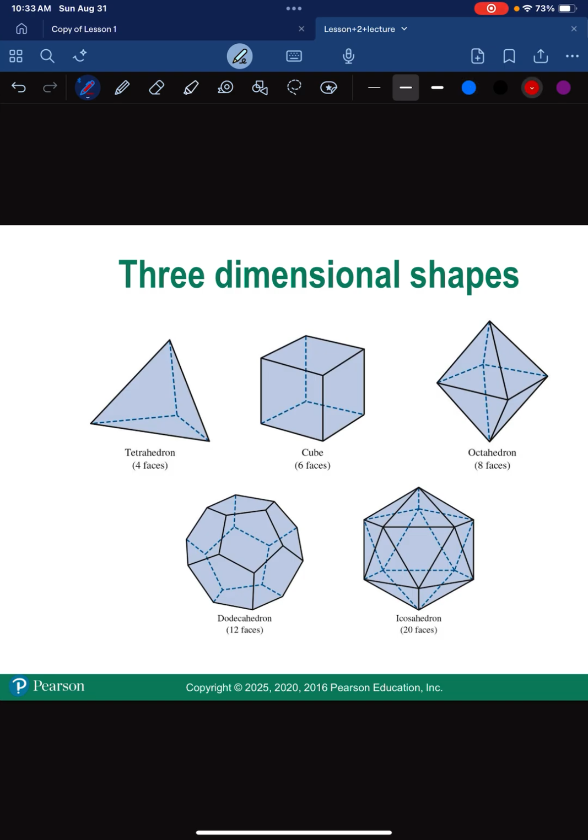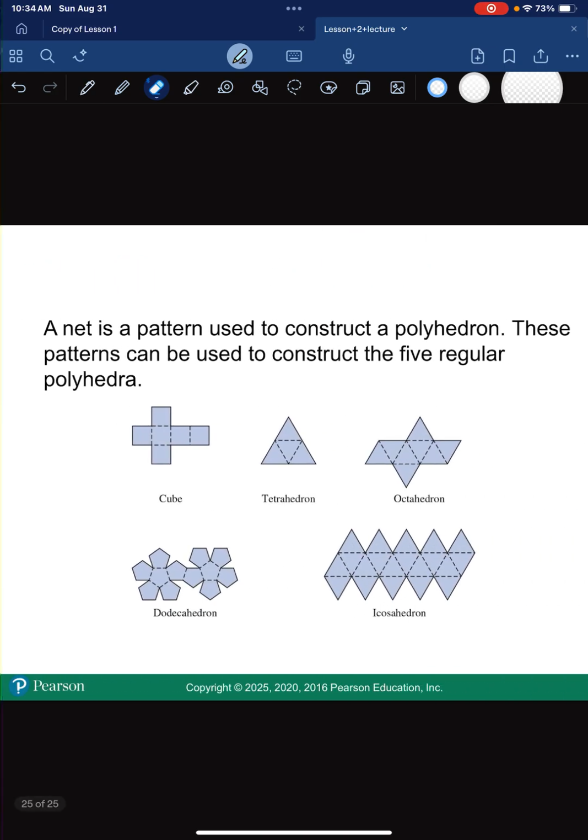And what a face is called, if you take these three-dimensional shapes, this little piece right here is called a face. So an octahedron has 8 faces. Now, if you took these three-dimensional shapes and you kind of sliced on an edge, it makes something called a net. And a net is a pattern. If you took this and you put it on dotted lines and you fold it along the dotted lines, it's going to make your three-dimensional shapes.